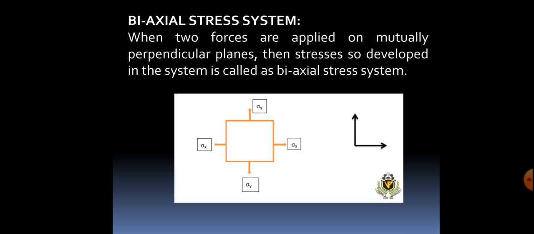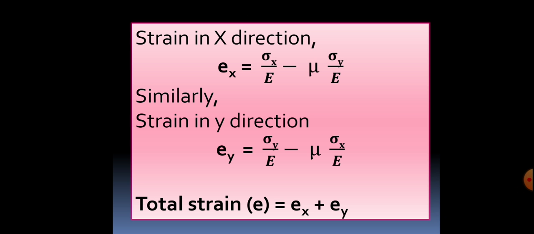Then biaxial stress system. When two forces are applied on mutually perpendicular planes, the stresses so developed in the system are called a biaxial stress system. If the forces are applied in two mutually perpendicular directions, they are called biaxial forces. Take positive sign for tensile stresses and negative sign for compressive stresses. Please note down the strain in x direction, similarly the strain in y direction.